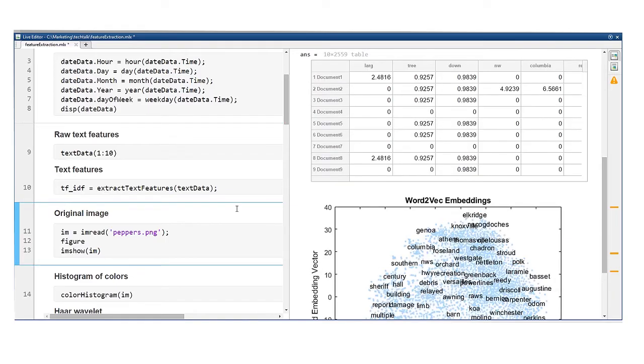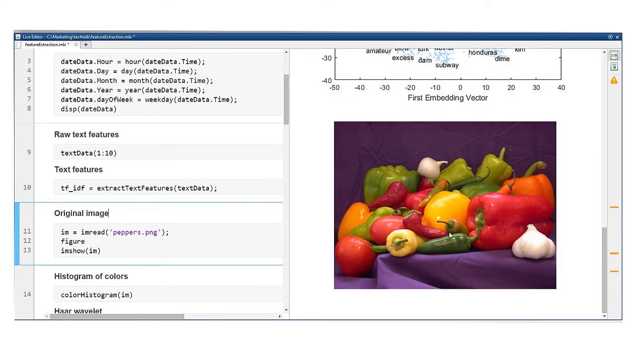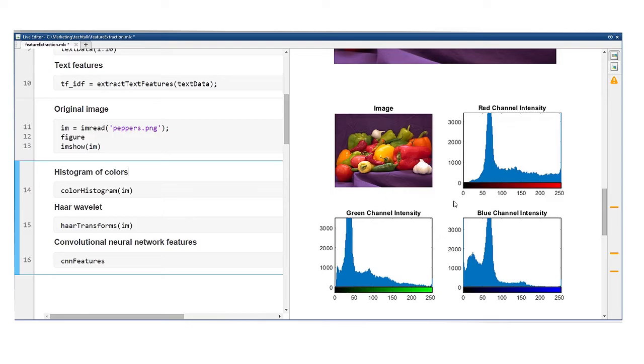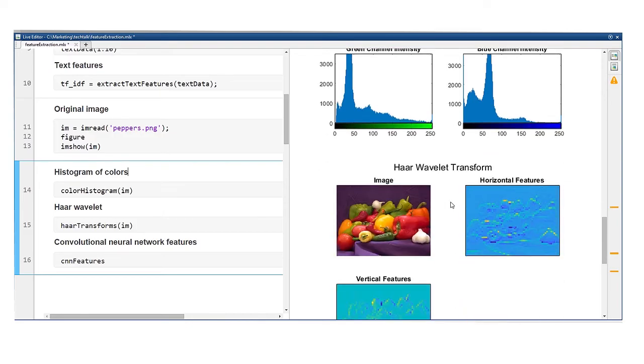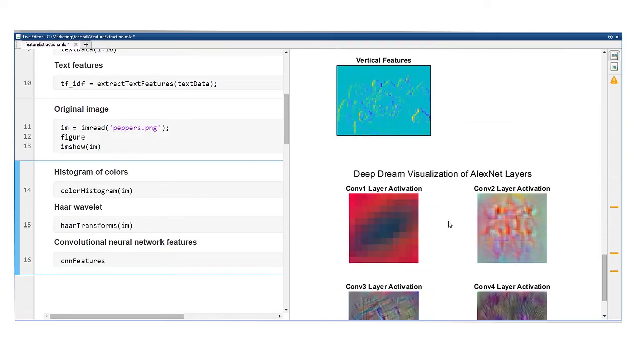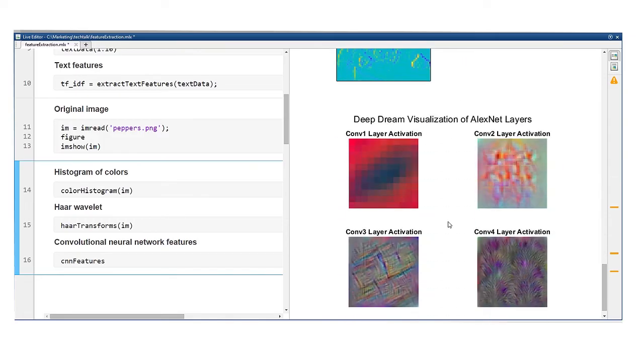The last class of techniques I'll talk about has to do with images. Images contain lots of information, so you often need to extract the important parts. Traditional techniques calculate the histogram of colors or apply transforms such as the Haar wavelet. More recently, researchers have started using convolutional neural networks to extract features from images.